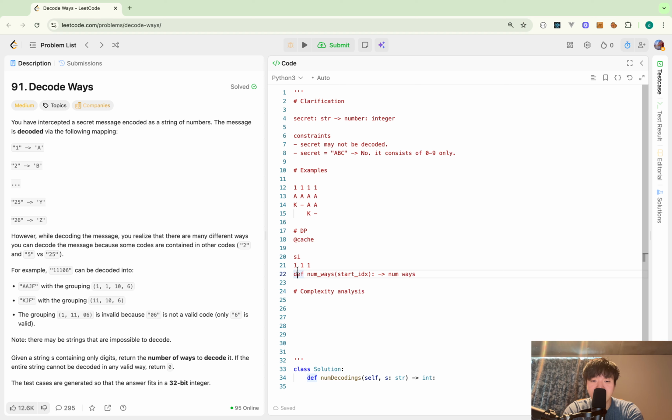So only a single-digit character or a 2-digit character. Take 1 digit or take 2 digits, and for each, I call the recursive function. Obviously the base case is that the start index is equal to the length of the given string.